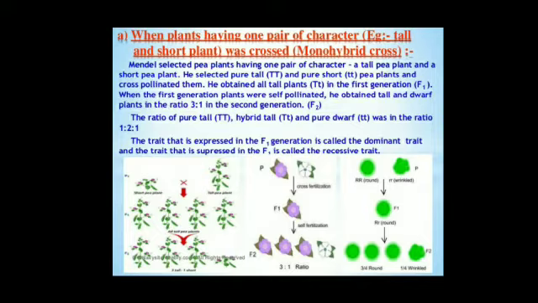So basically Gregor Mendel, who is known as the father of genetics, studied 7 characteristics of the pea plant.